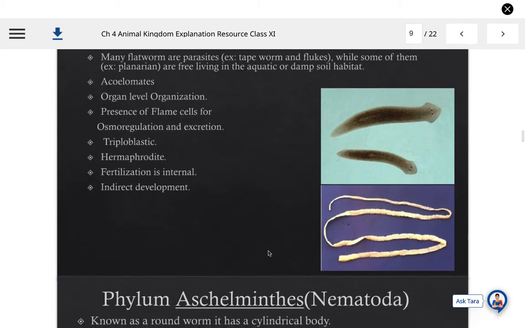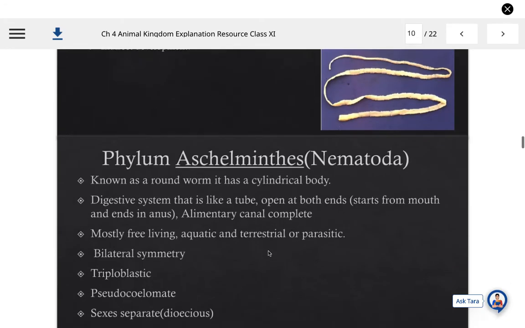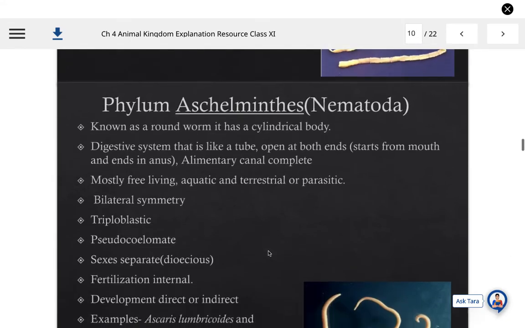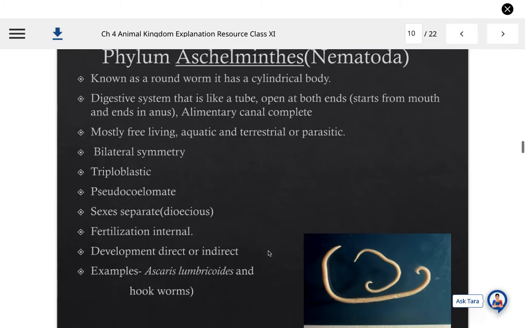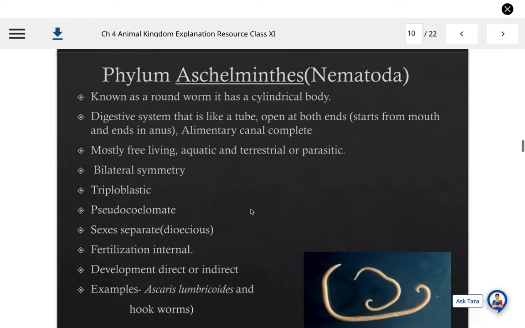Now come to the next phylum after Platyhelminthes. The next phylum is Aschelminthes, which is also known as Nematoda phylum, and these animals which are belonging to this phylum, known as roundworms as they have a cylindrical body and digestive system that is like a tube in them, open at both ends, starts from mouth and ends in the anus. Alimentary canal is complete.